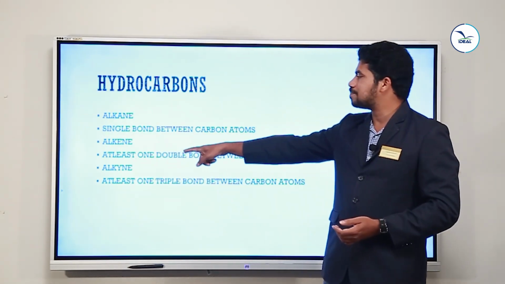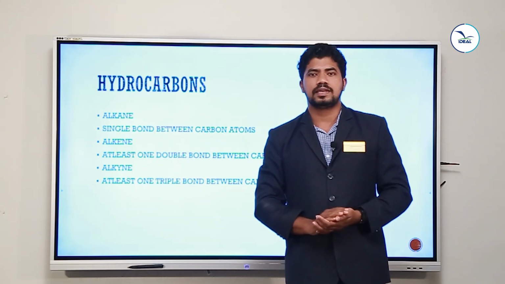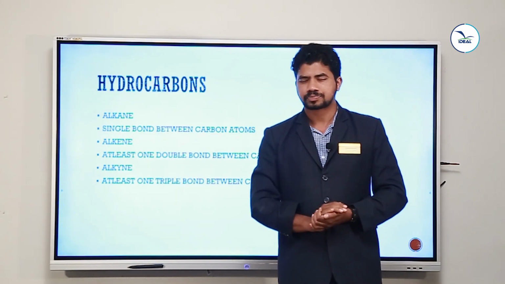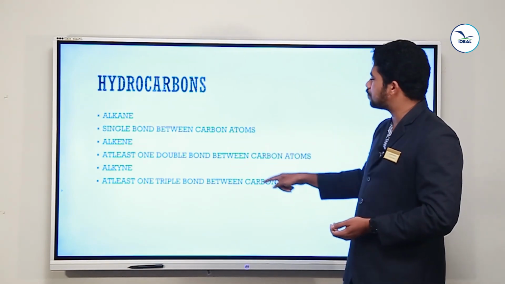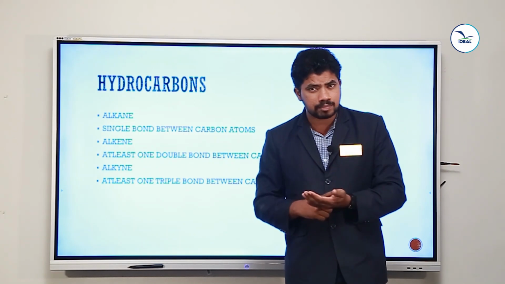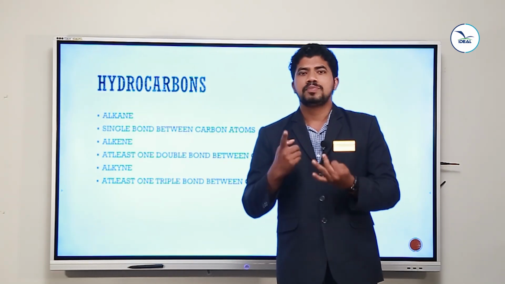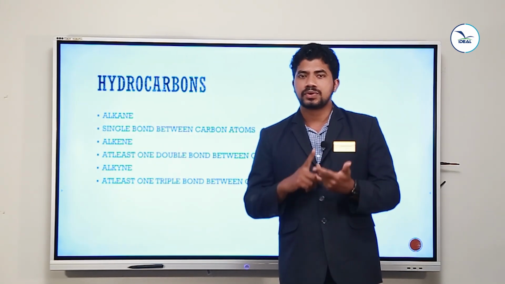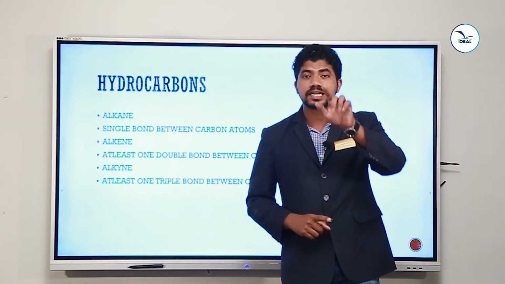Then the last type, alkyne. I taught you alkyne. You can see at least a triple bond in the case of alkyne. At least one triple bond between carbon atoms. You can start from the examples ethyne, propyne, butyne, pentyne, hexyne, heptyne, octyne, nonyne, decyne. It is based on the number of carbons.